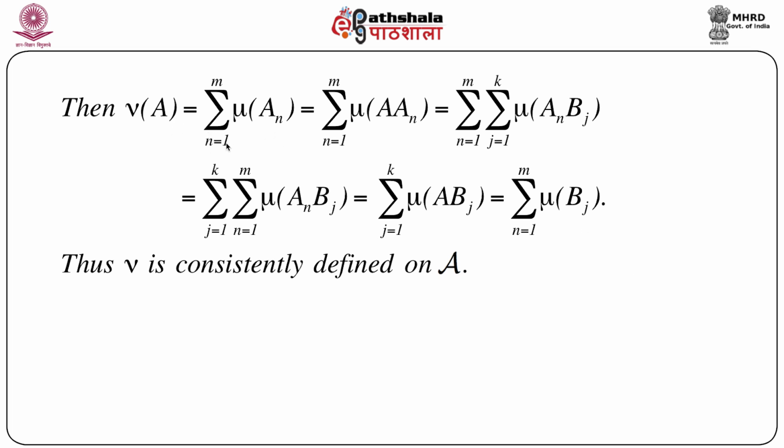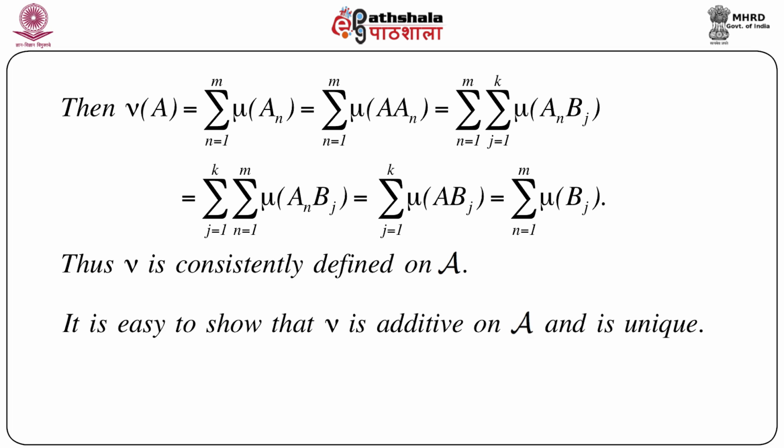Nu A is a summation, so nu A actually becomes summation mu An, which equals summation mu bj, which indicates that nu is consistently defined on A. So this is very important. There is no ambiguity in the definition of nu A. Whatever the partition, we will always get the same value. That means it is in some sense unique. So it is very easy to show that nu is additive on script A and is also unique.